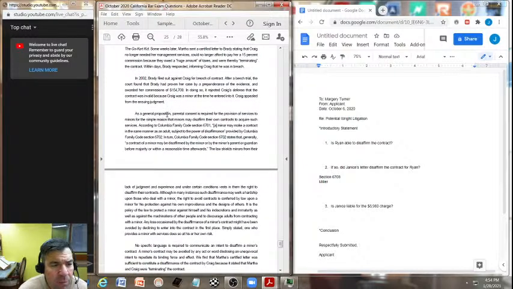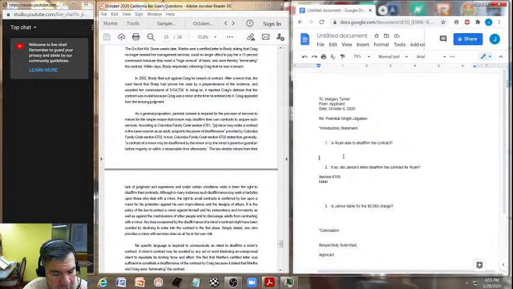And okay, now as a general proposition, this is where we're going to get into. Parental consent is required for the provision of services to minors for the simple reason that minors may disaffirm their own contracts to acquire such services. I'm already starting to see that Brady could very well go with Bryce here because of this. And then we want to make sure to put, because Brady does talk about right here, Columbia Family Code, voila, 6701. And we want to make sure too that Columbia Family Code right here, okay, section 6701.